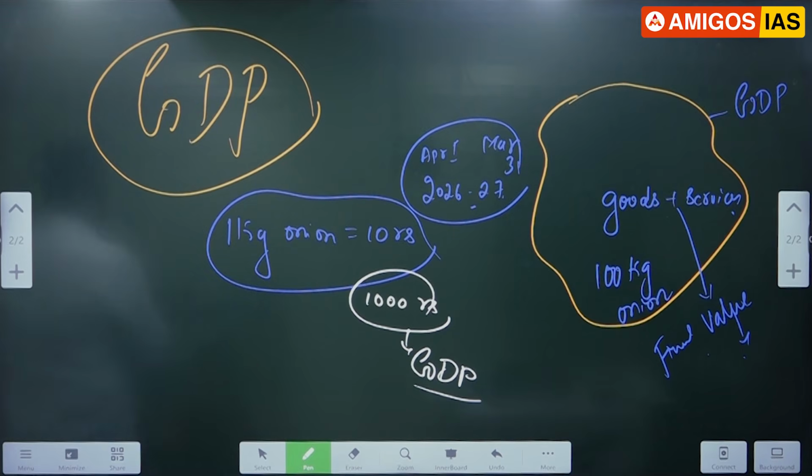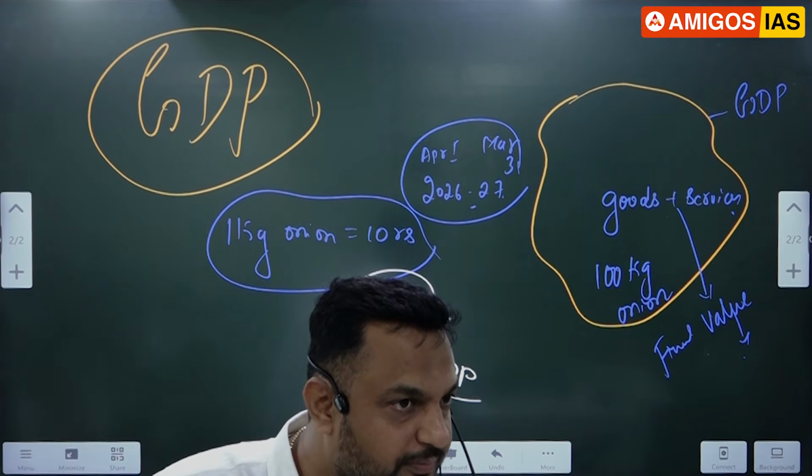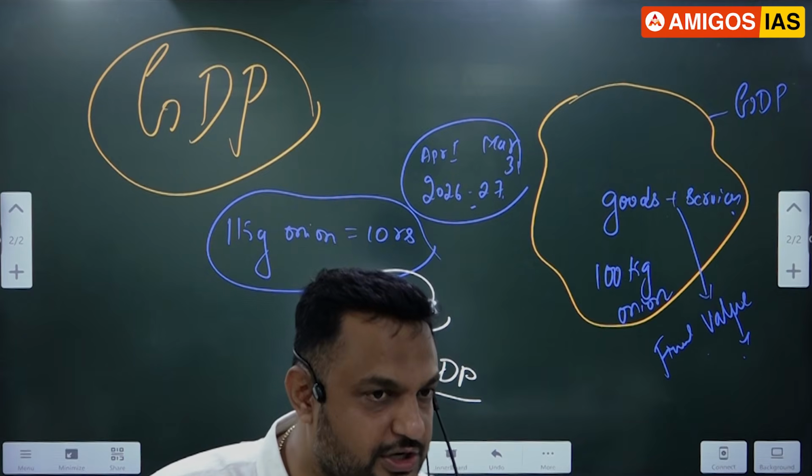Now your question is, you tell me, sir, is it that in India only onion is produced? Think about, sir, what are the various goods and services there? And remember how many goods and services are produced every year? And that goods and services, the final value is called as what, sir? GDP. Simple examples, sir, for those who did not understand this one.